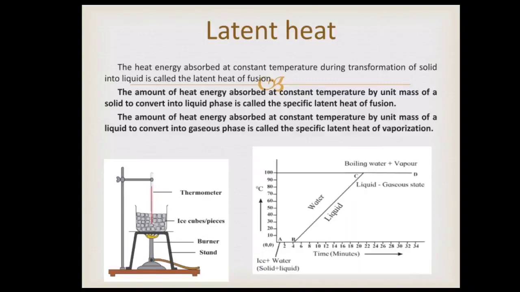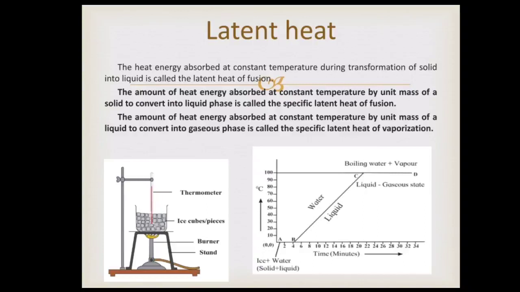The heat energy absorbed at constant temperature during transformation of solid into liquid is called the latent heat of fusion. It is defined as the amount of heat energy absorbed at constant temperature by unit mass, for example 1 kg, of a solid to convert into liquid phase, and is called the specific latent heat of fusion.